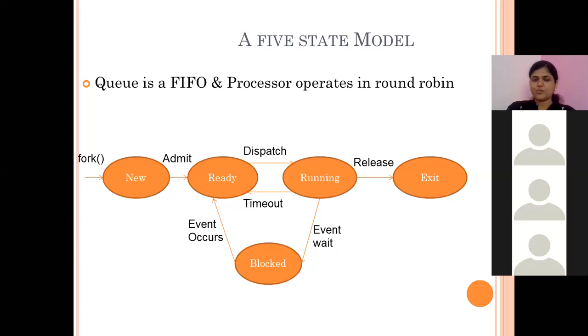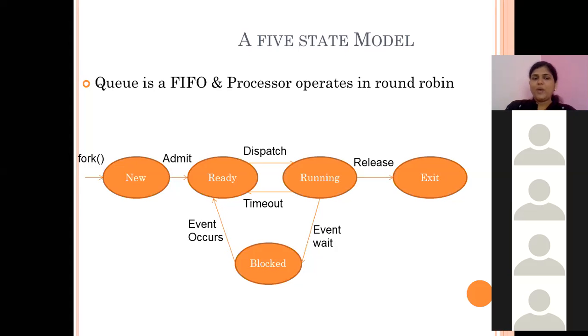There are 5 states of process: new, ready, running, exit, and block. When we create the process with the help of the fork system call, our process enters into the new state. Then when it is admitted for execution, it goes into the ready state.